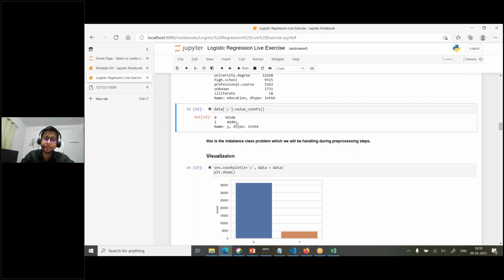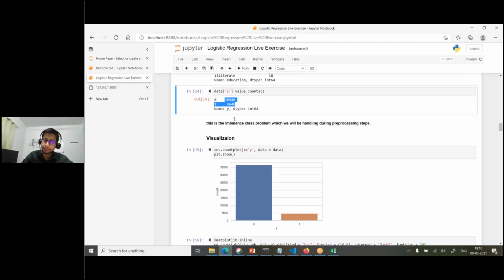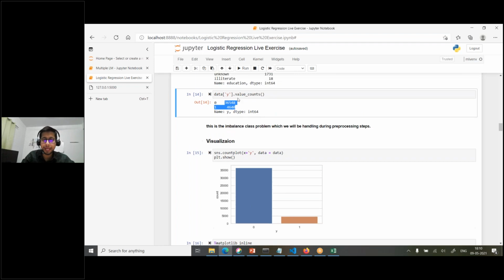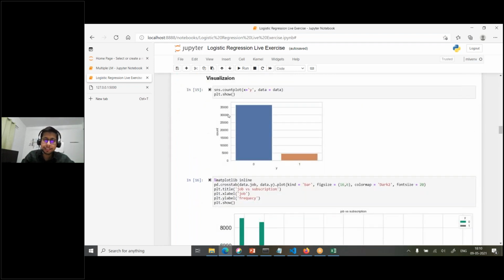So that's where you need to balance this class. So both should be near to equal. Okay, like 50% or 45%, 55%. Near to equal. So that we'll see in a moment, how to do the balancing part. Okay. Next, in EDA, we do the visualization. We just understand the distribution of data. So here you see the target variable, how it is distributed. Around 36,000 rows are there in 0 and around 4,000 belong to one category.